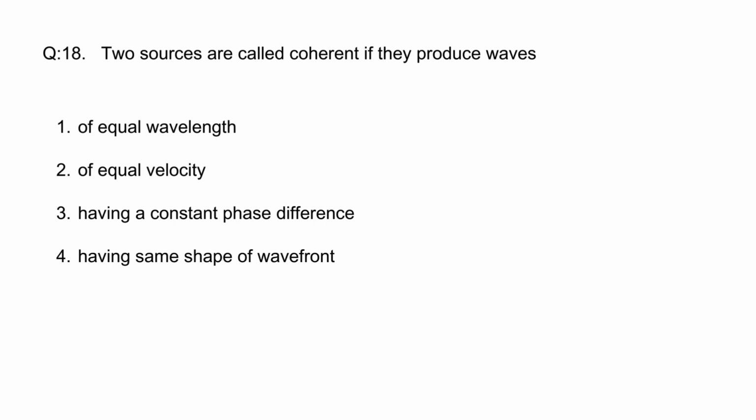Question number 18. Two sources are called coherent if they produce waves, option 1, of equal wavelength, option 2, of equal velocity, option 3, having a constant phase difference, option 4, having same shape of wavefront. If you have read the wave chapter of physics, then this question will be easy for you. So the two sources are called coherent when they produce waves having the same shape of wavefront. So the correct option for this question will be option 4.